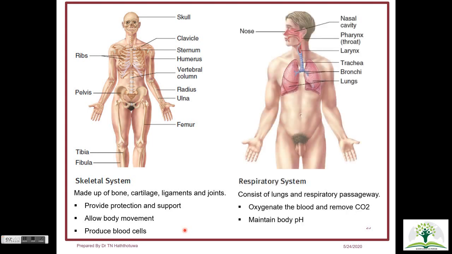For example, lungs are one of the delicate organs that are well protected inside the chest cavity. The function of the respiratory system is to oxygenate the blood and remove carbon dioxide, as well as to maintain the body pH, which we are going to discuss in detail in upcoming lectures.